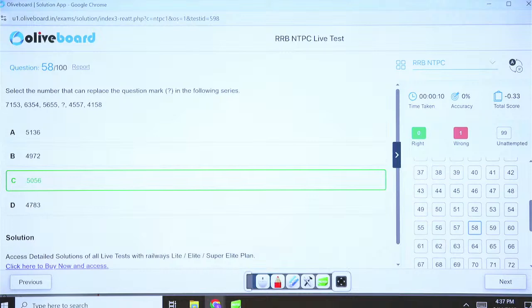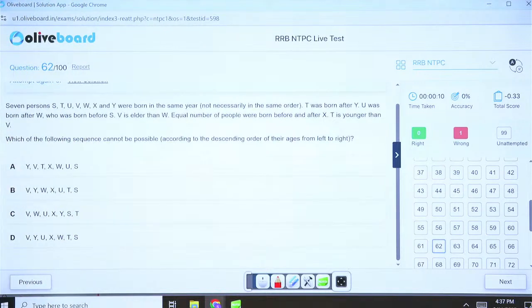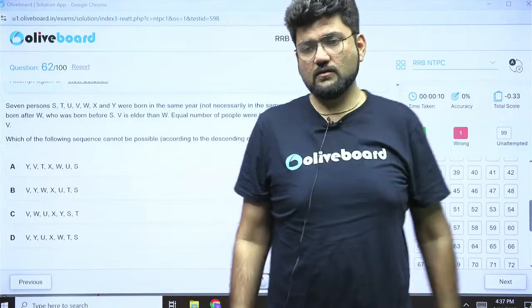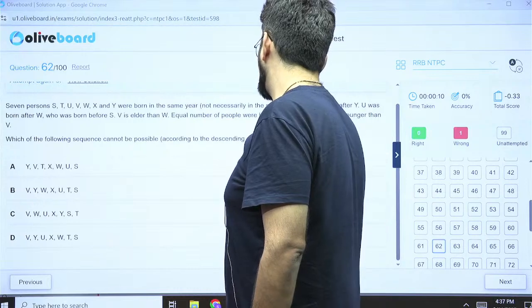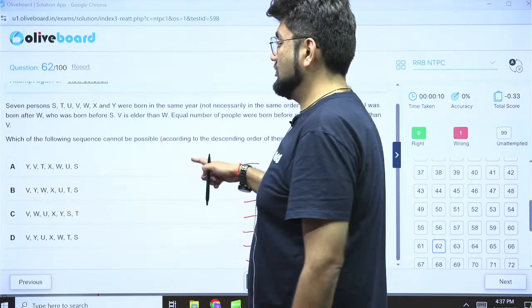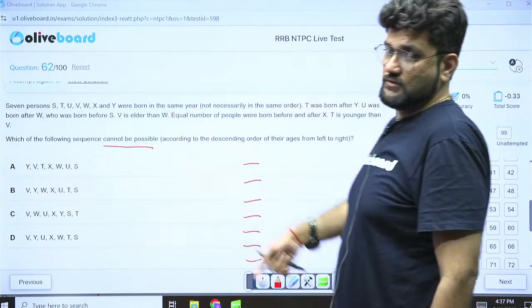Excellent. Next question. 62. Okay. 7 persons were born in the same year, not in the same order. T was born after Y. Okay, let's set the scope first. For 7 people, we'll have to set the scope. So 1, 2, 3, 4, 5, 6, 7. One thing is for sure that the order is not confirmed, because even then they are asking you which cannot be possible. So there may be multiple options here.